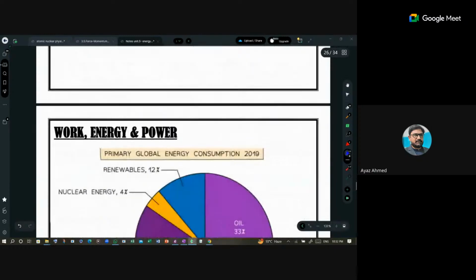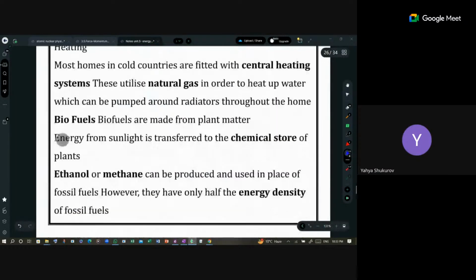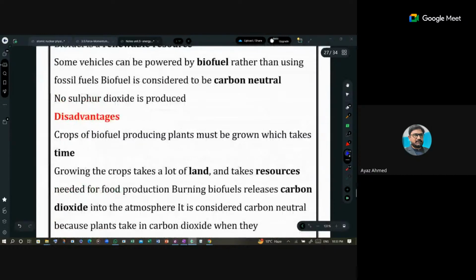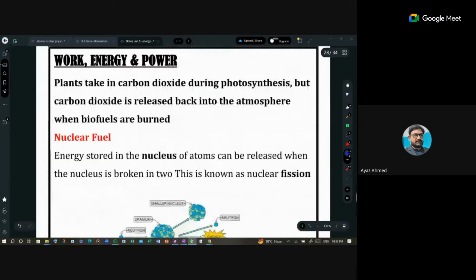And here are some resources showing which resource produces how much of global energy consumption. This is a survey of 2019. Oil produces 33%, coal produces 27%, natural gas produces 24%. The remaining 16% is produced by nuclear energy and other renewable resources. So they are the mega sources of energy, and we have to consider them. So this was basically a sort of energy resource.